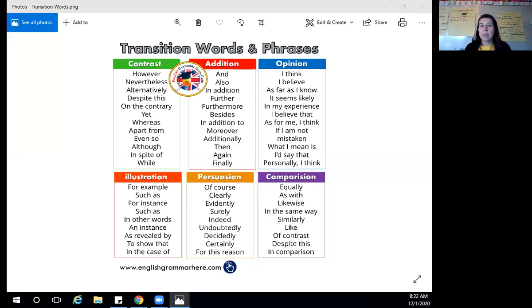I went ahead and pulled up this page about the transition words, and I really, really like this page. It's so super helpful. So after I have started with my topic sentence, I'm going to look for a good transition word to help me begin and point out my first fact. I love the illustration because I am going to illustrate, or give an idea or a picture in my mind, about how COVID is contagious. So I'm going to use the words for instance. Let's go ahead and add that into my writing.